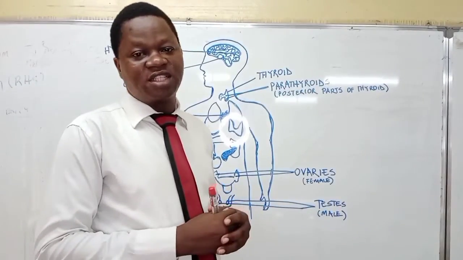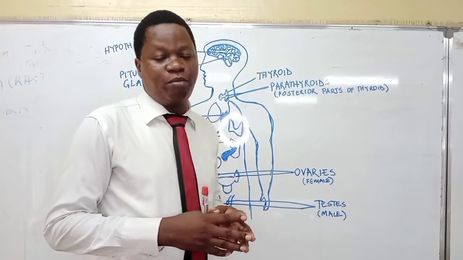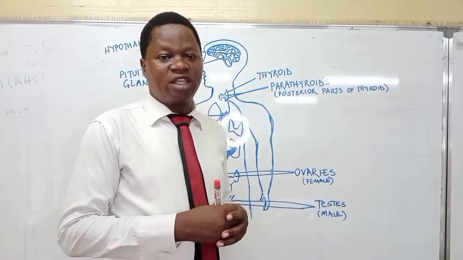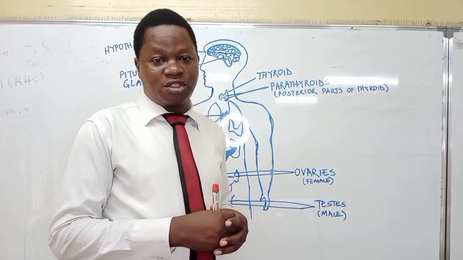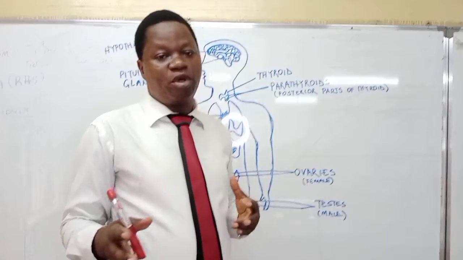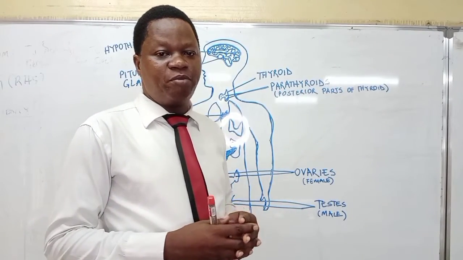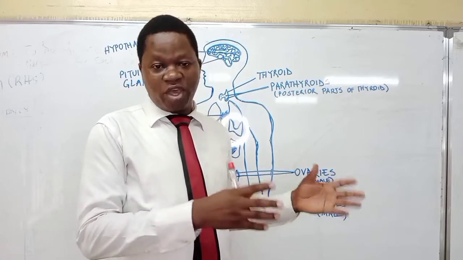The endocrine glands, as you know, are the glands that secrete their product or secretion directly into the bloodstream. That means they are well supplied with blood vessels, and it is the blood that takes the product or the secretion directly from the point of production to where they are needed.